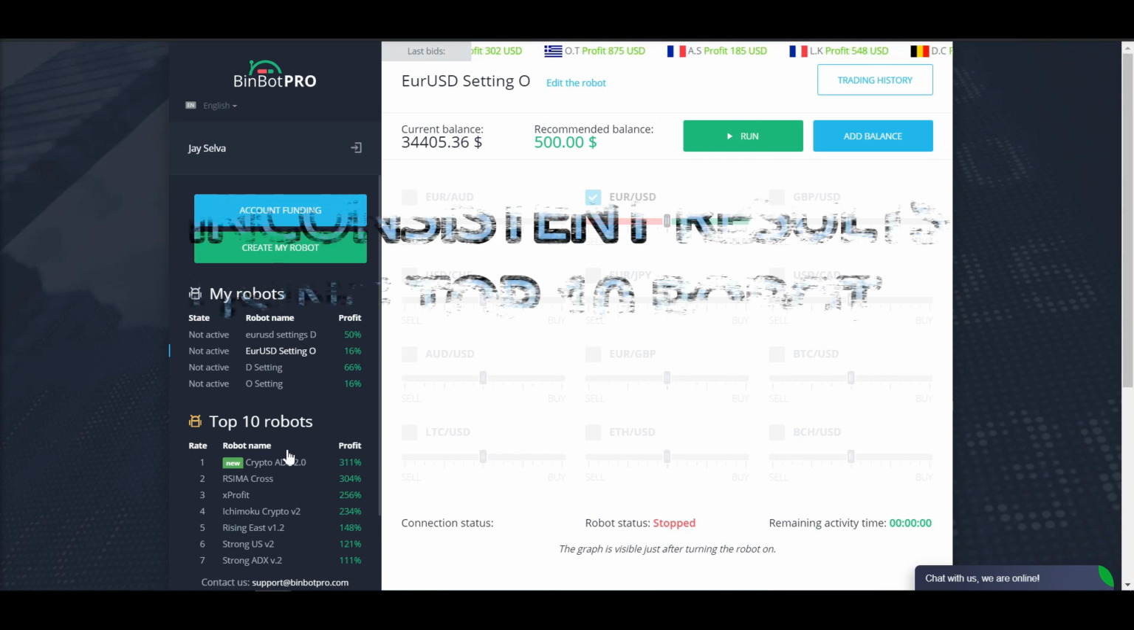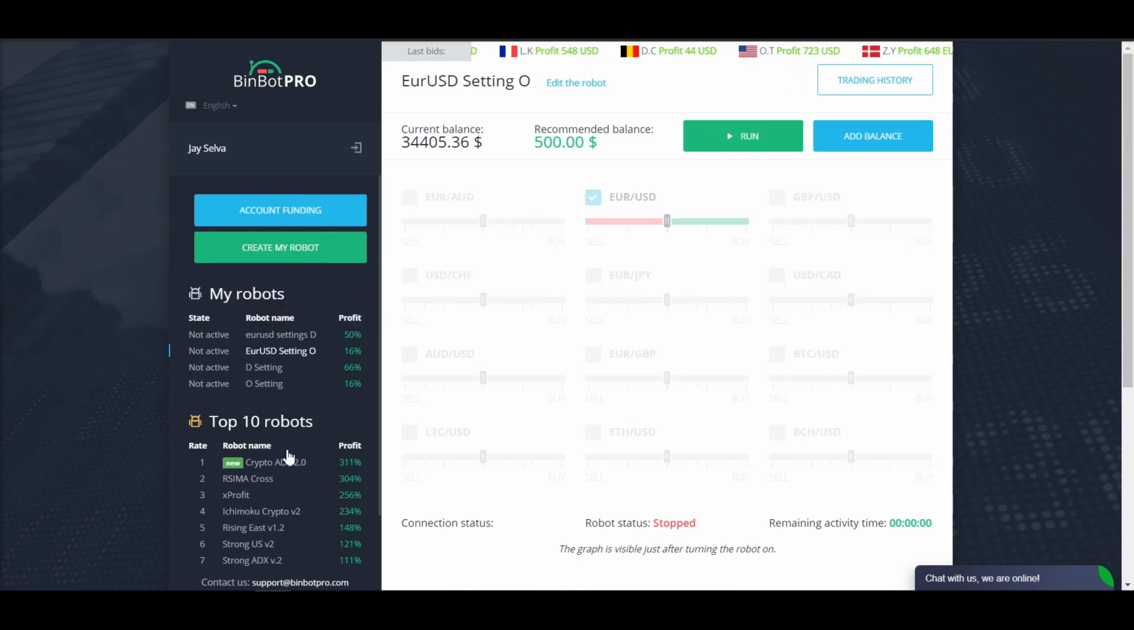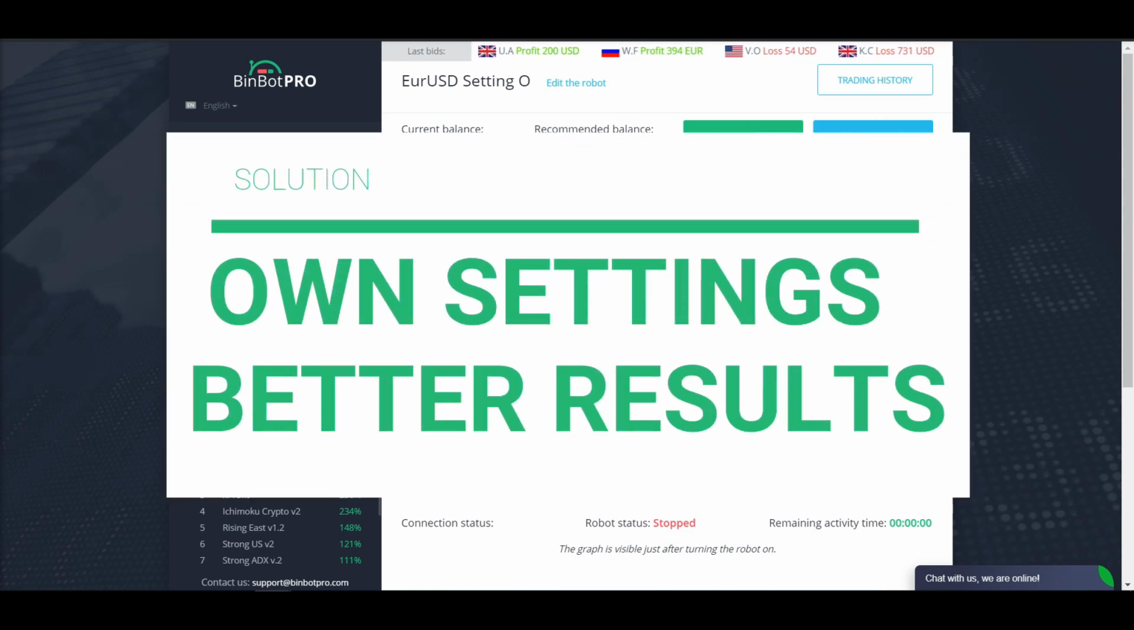In fact, I was losing money when I was using the top 10 trading robot when I started back in June last year. So what I did was I created my own settings, and then I gained a lot more control, and in the long run I can actually grow my balance. So that is the main idea.